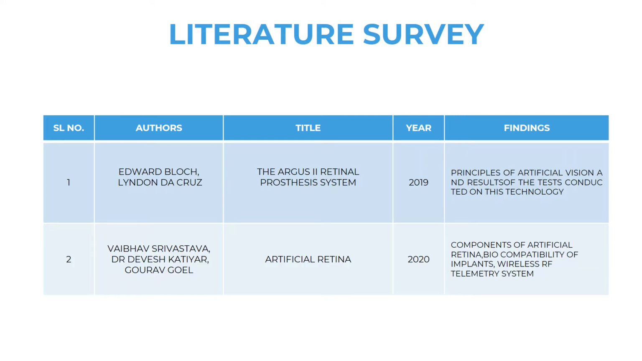The next paper has the title Artificial Retina. It is published in the year 2020. Here, the authors have explained the components present in the artificial retina, the usage of biocompatible materials, and wireless radio frequency telemetry technology as a transport channel for data exchange.